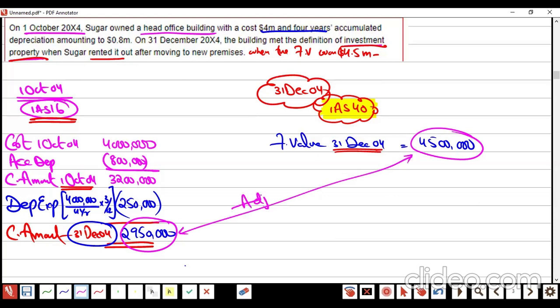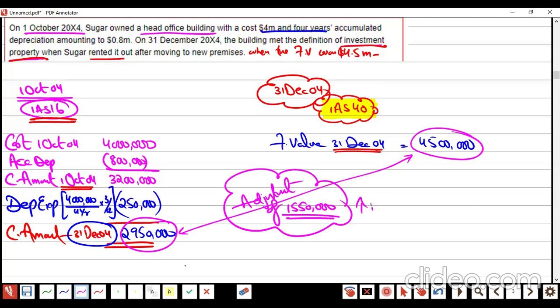That is called adjustment of 1,550,000, right? Now this is the increase in value. What will we say? It's a gain in income statement, or we can say it's a revaluation reserve in OCI.